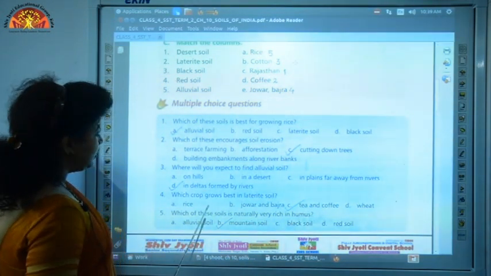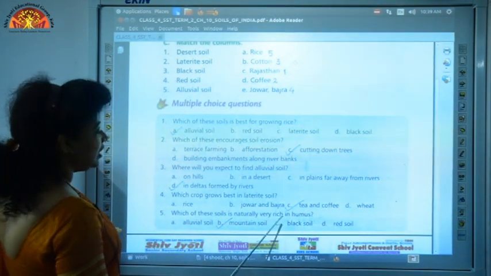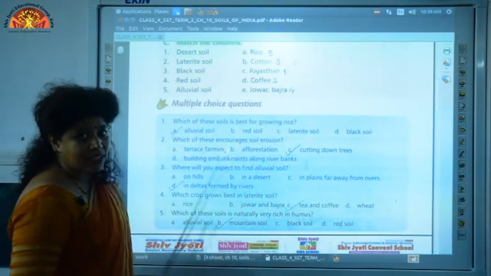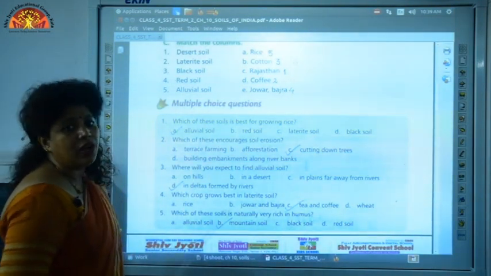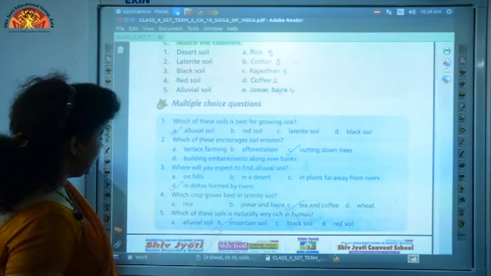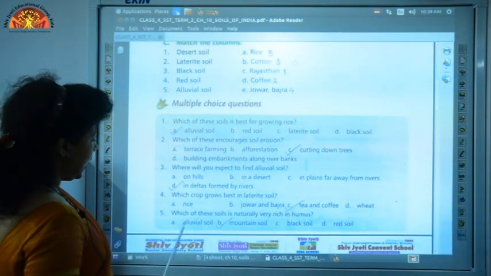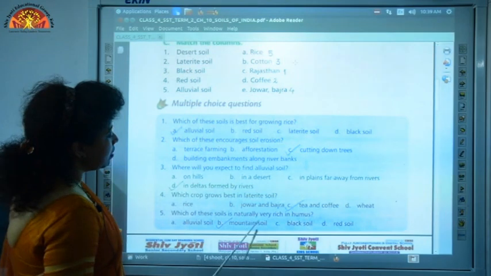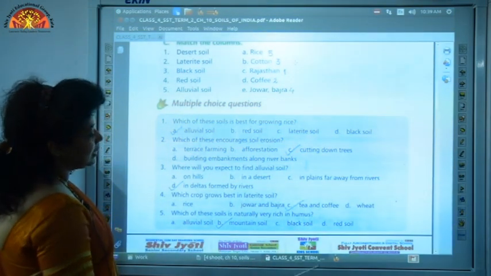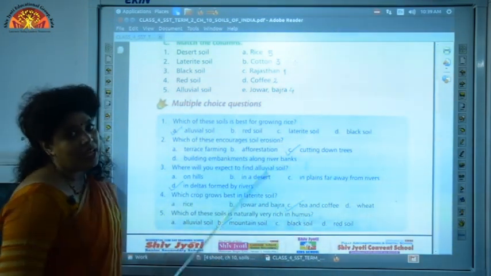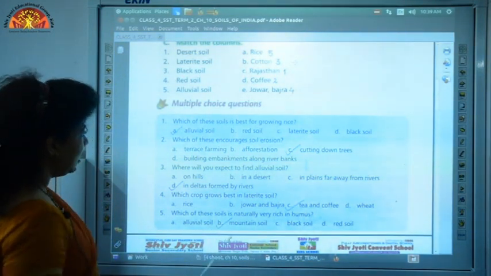Question 5, which of these soils is naturally very rich in humus? As we had learned, mountain soil is very rich in humus. The various options are A, alluvial soil, B, mountain soil, C, black soil and D, red soil, and the correct option is B, mountain soil.